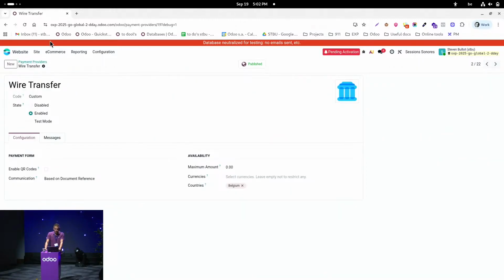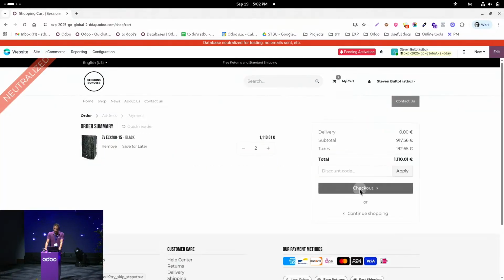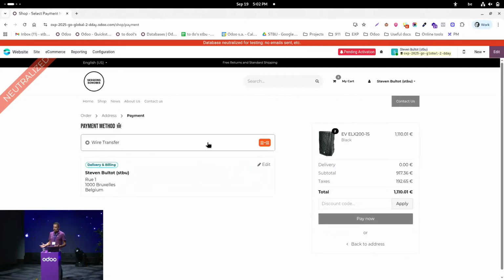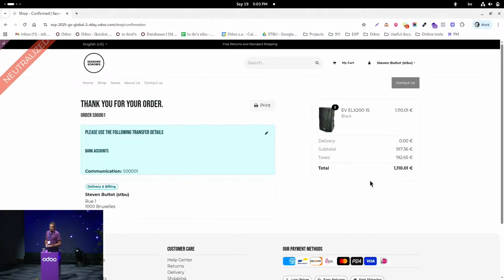So I will go back to my website and to my cart, go back here, and now I have the possibility to pay via wire transfer. So I will validate. Here we will wait. And this is the e-commerce flow, how it's configured for the Belgian customers.